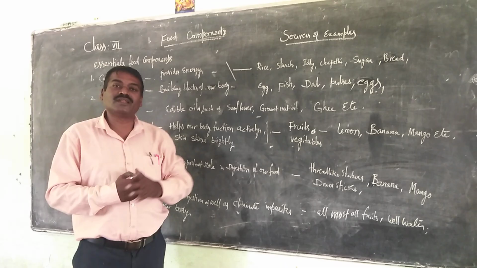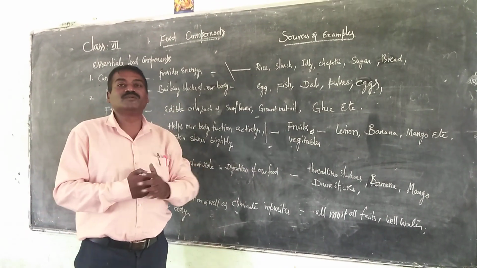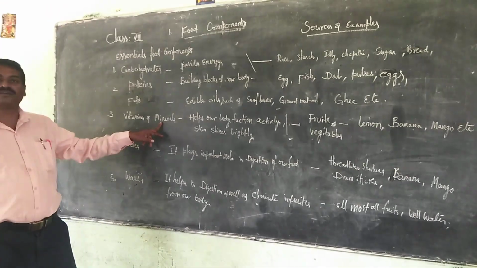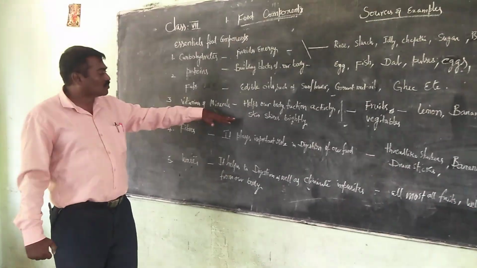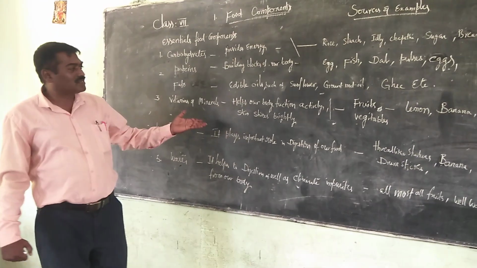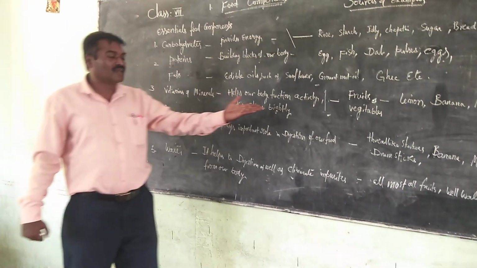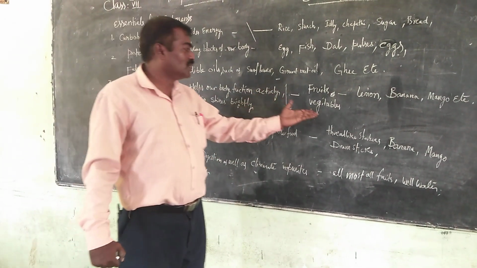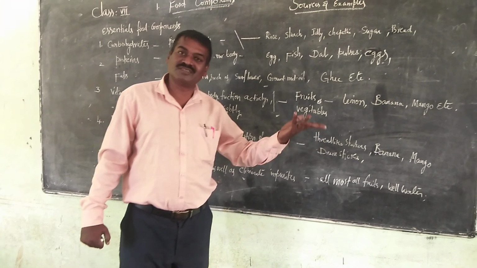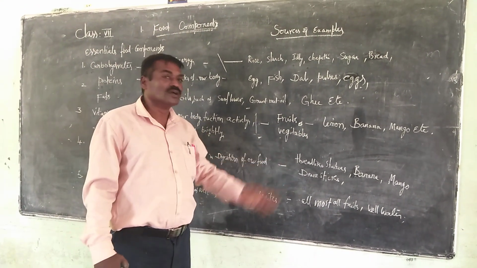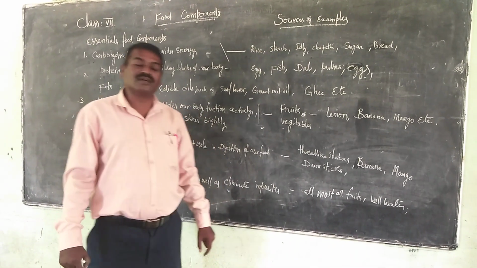Definitely, your mother is preparing it. At the same time, it may help you get vitamins and minerals along with our food. It may help us improve our body's functional activities. So let us see some examples of the sources available for vitamins. Most probably they are available from vegetables. Of course, fruits are essential things in our regular diet.